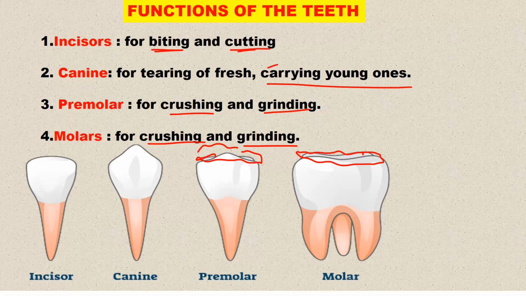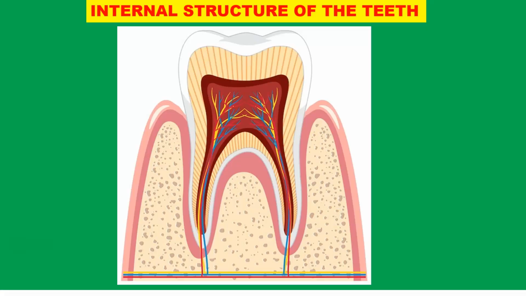Okay, it's the number of roots. This one you find maybe 2 roots, but this one you find about 4 roots in it. And in terms of size, the molar is a bit bigger. So this is what you need to know under this part.